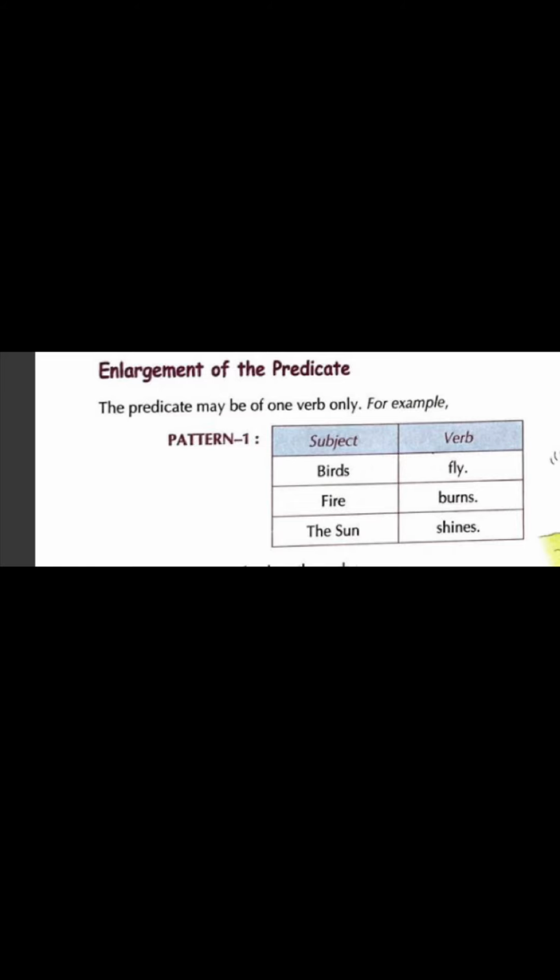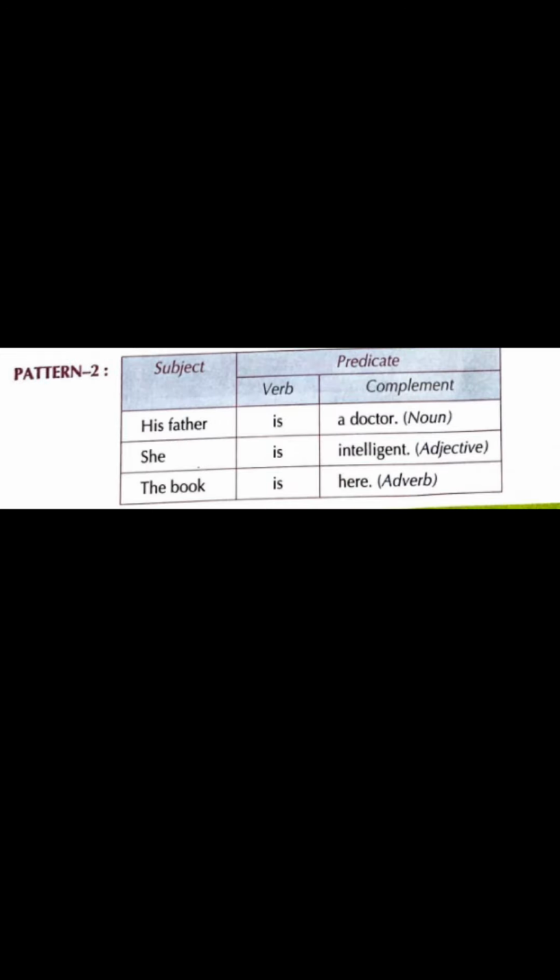Alright? Now let's understand with the next pattern. Second pattern that we can see, we have his father is a doctor, which is a noun. She is intelligent. Here it is an adjective. The book is here, which is an adverb.